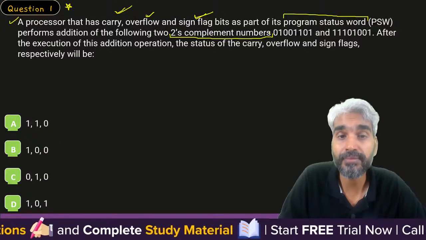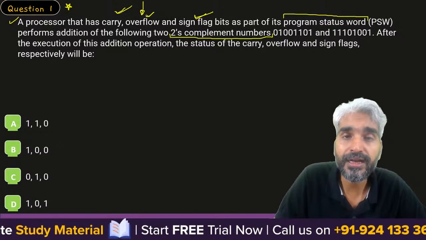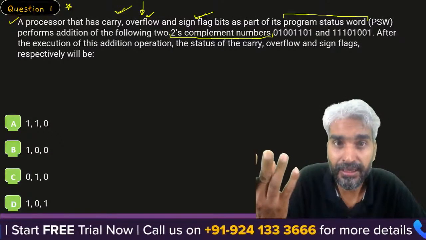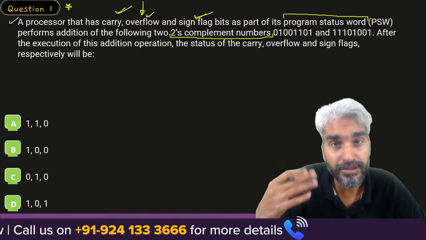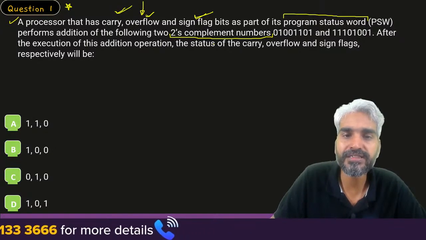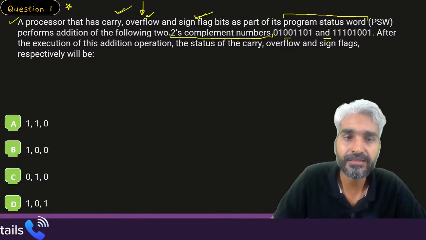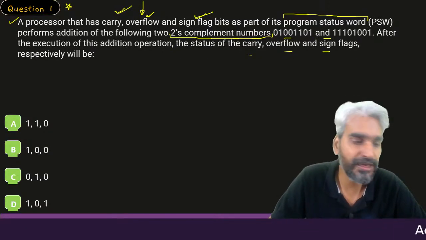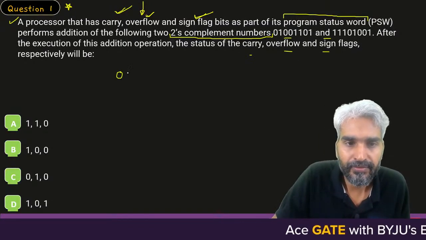You must know that the overflow flag is used when we use signed arithmetic representation, in which numbers are represented using 2's complement format. After the execution of this addition operation, the status of carry flag, overflow flag and sign flag will be, respectively, what? Please give me your answer.